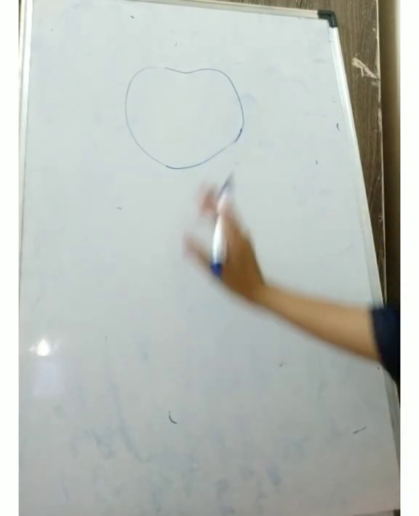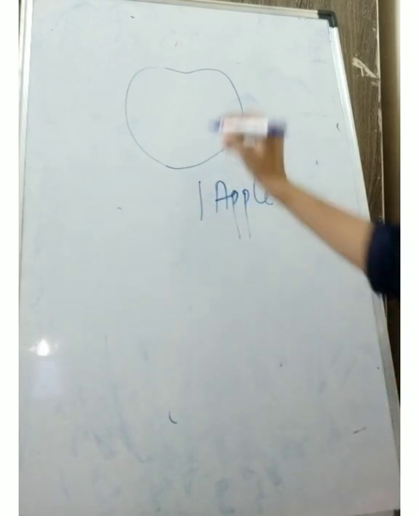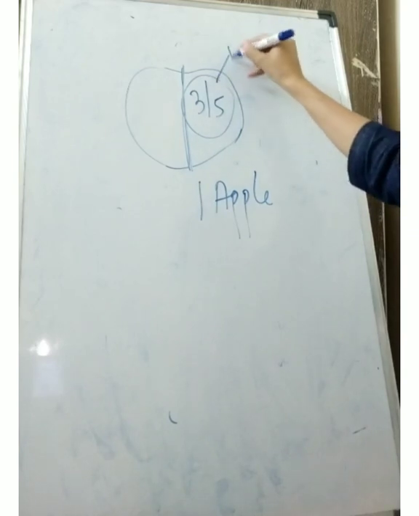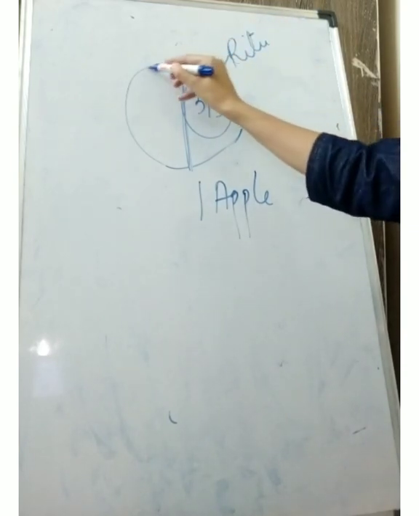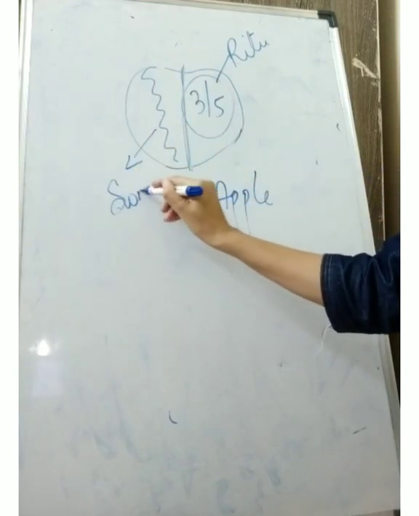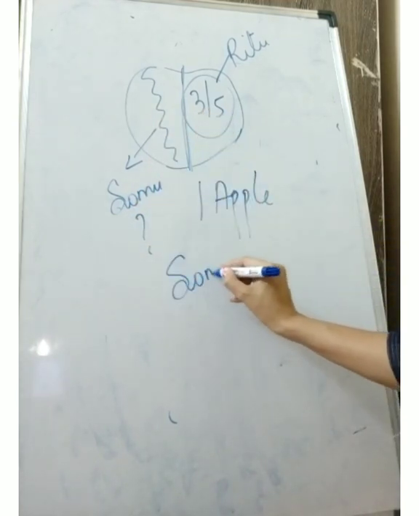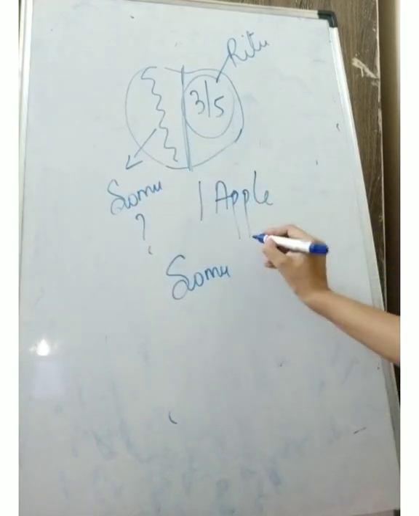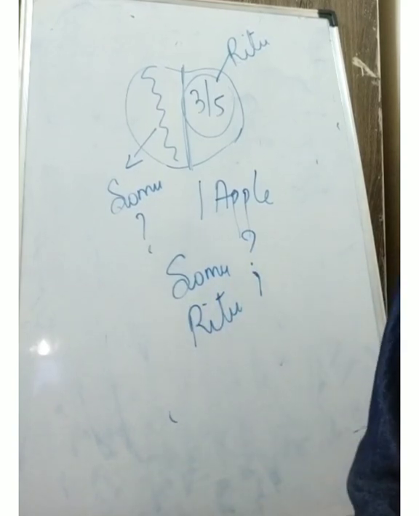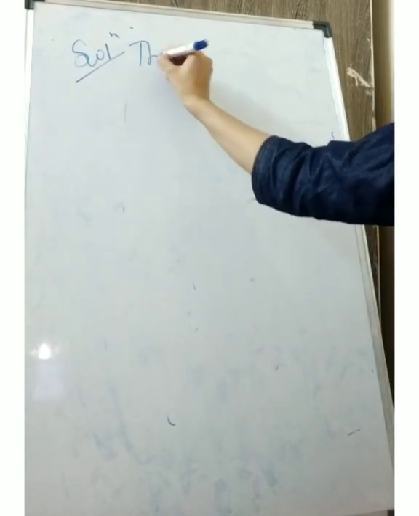Suppose this is one apple. Only one apple is there. Suppose 3 upon 5 part is eaten by Ritu. So we have to find out this part. How much part? This part is eaten by Somu. Okay, this we have to find out. And we have to find out who ate more apple, who ate the larger part, Somu or Ritu. Okay, the question is clear. So we will write the solution. Now we have to write the statement.